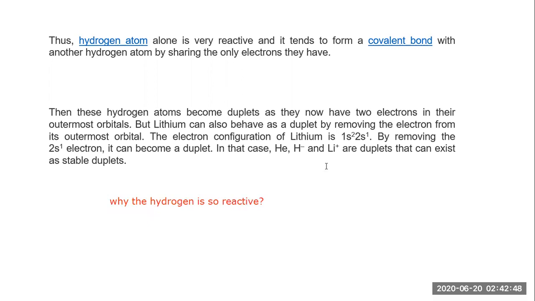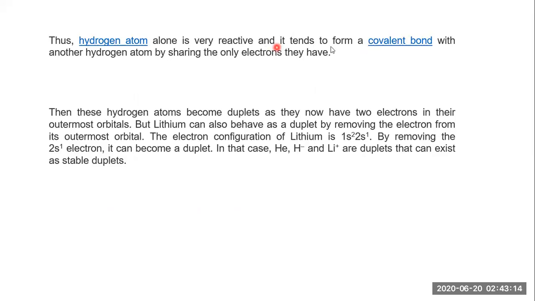Now, first, every atom wants to be stable. Hydrogen has not completed its duplet rule. It has one electron in its outermost shell. For the completion of the duplet rule, so it can get stability, it reacts with every other molecule. So that's why it is so reactive. This is the answer to this question. Okay, so let's move further.